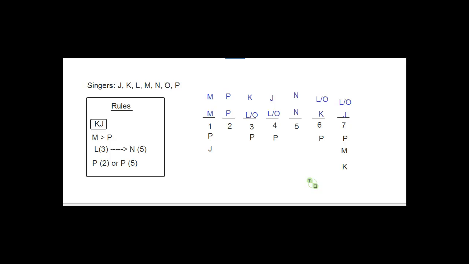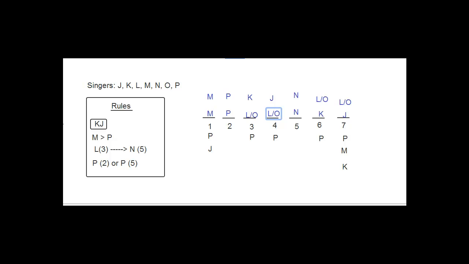and with these I can tell them what could be true. It has to appear on one of my templates, right? So let's see. We go through the answers. Jamie is scheduled for the 6th performance. So could that be true in either of my templates? We would look in the 6th spot. No, right? That can't be the answer. Ken is scheduled for the 2nd performance. No, P is always scheduled for the 2nd performance, right? Lalitha is scheduled for the 4th performance. So we look in the 4th spot, and yeah, that can be true. Not in this template, but in this one, right? Lalitha can be in the 4th performance. So this is going to be my answer.